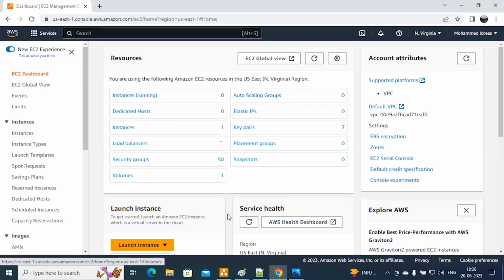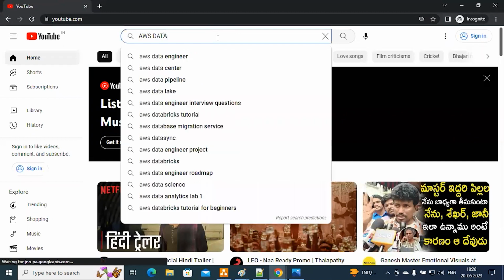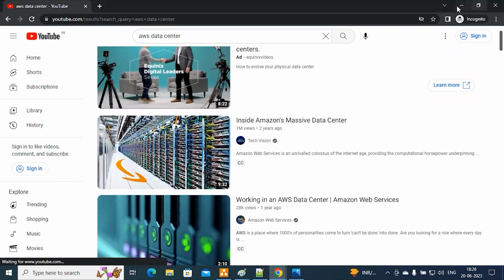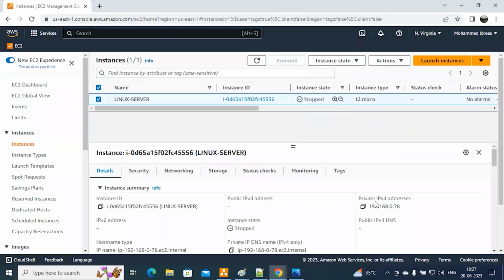One more thing you have to do: go through the AWS data center video, where you will at least get an idea of a data center. Please terminate the instance, because I just stopped the instance. You have to terminate it or else you will get the bill.